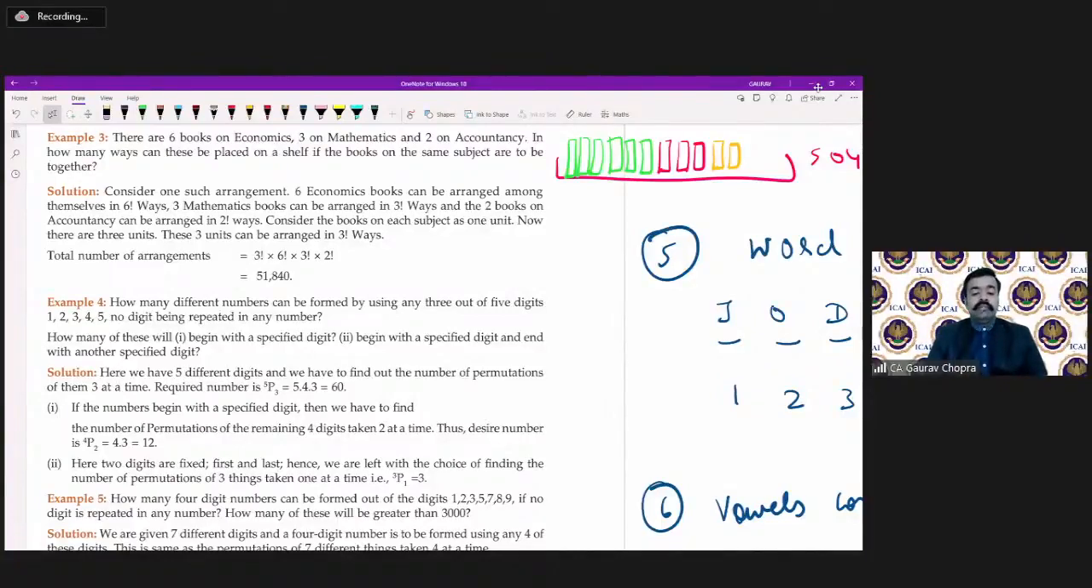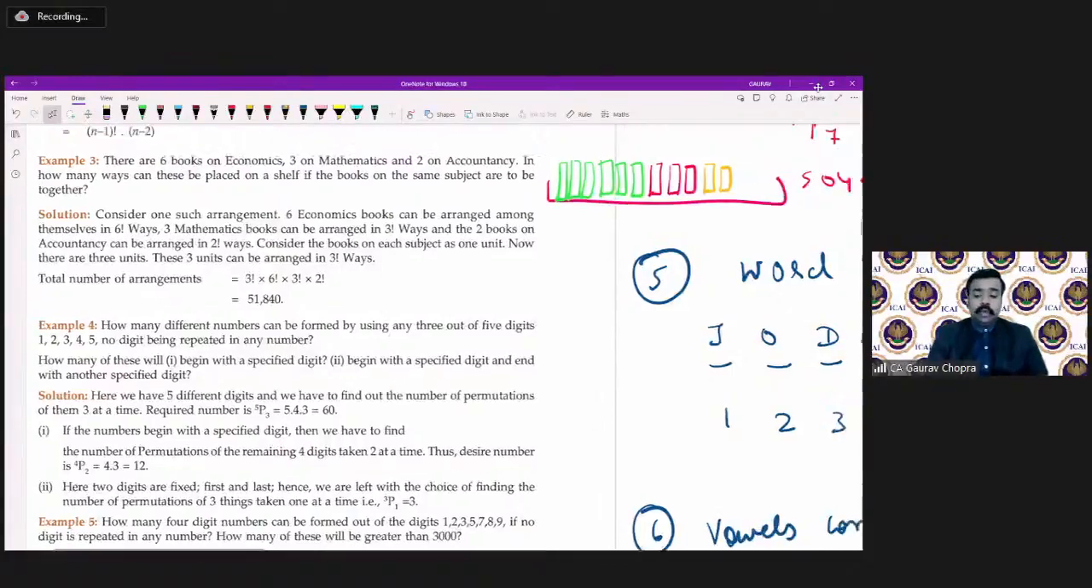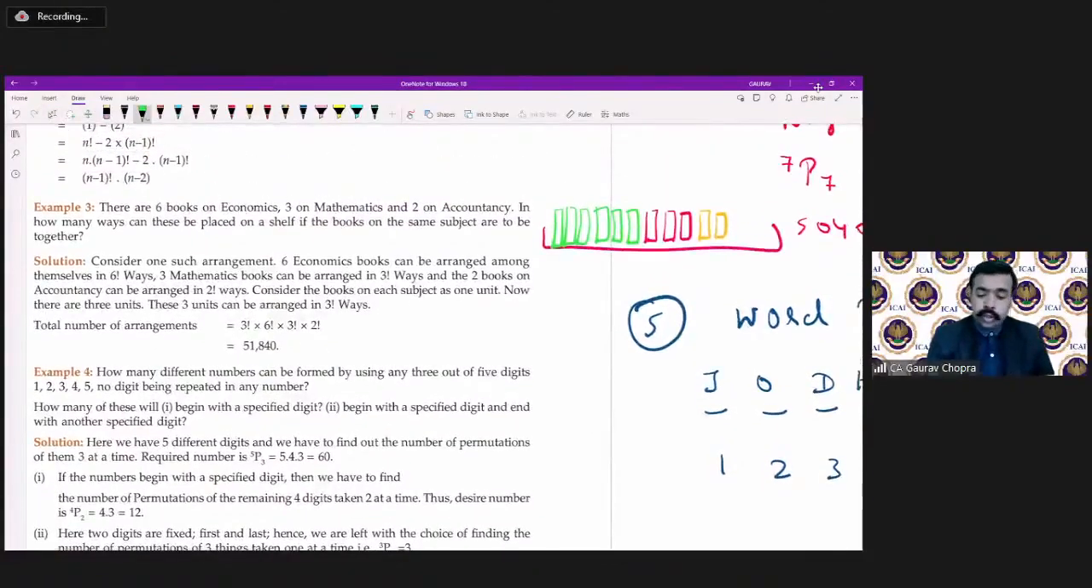So in how many ways can this be done? We can make the groups here. First group is of economics, second group is of mathematics, and third group is of accountancy. So in totality, we are having 3 groups, and these 3 groups can be arranged in how many ways? So 3 groups can be arranged in factorial 3 ways. So that's why we are writing factorial 3.